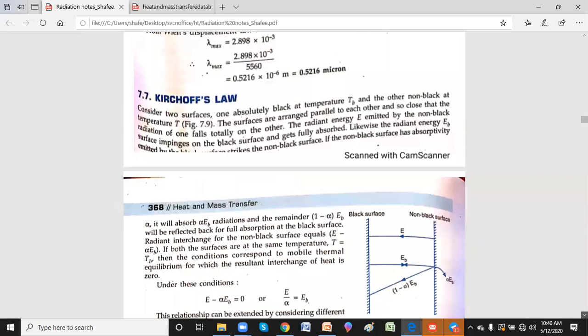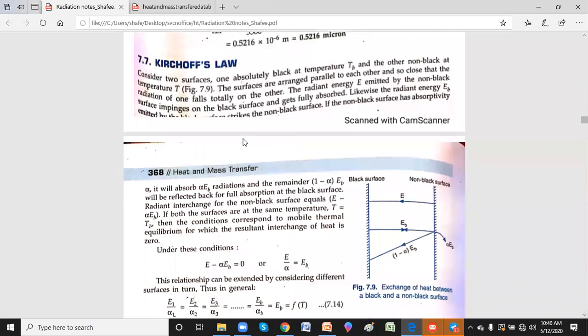So just see on your screen here what exactly shows. That is nothing but your Kirchhoff law of radiation. Now just assume, 1 minute, I'll just take a highlighter, then you can understand better. Yes. Now you can see here what is basically a Kirchhoff law of radiation.